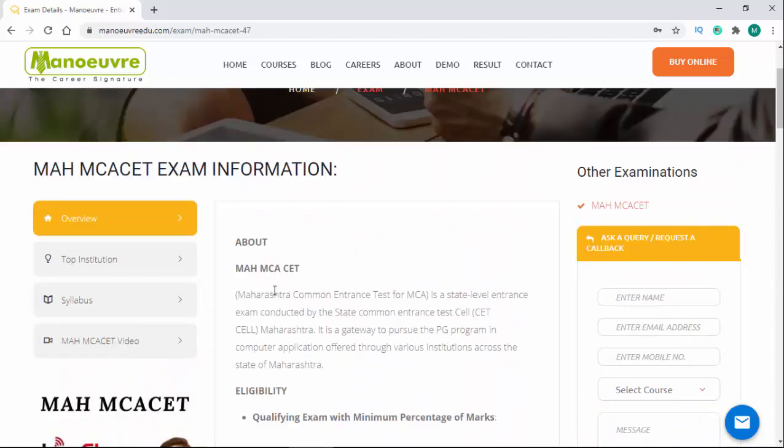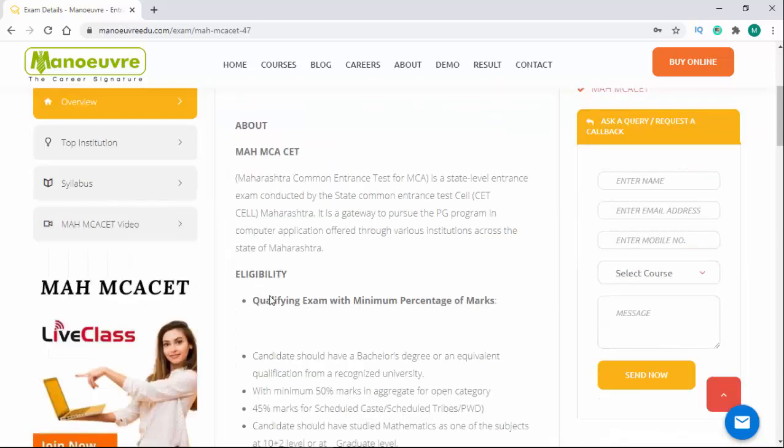So Maharashtra MCA CET is nothing but the Maharashtra Common Entrance Test for MCA, that is for Master of Computer Application. The Maharashtra Common Entrance Test for MCA is a state level entrance exam conducted by the CET cell, which is established by the government of Maharashtra. The full form is State Common Entrance Test Cell, that is your CET cell. It is a gateway to pursue the post-graduation program in computer application offered through the various institutes or colleges across the state. So guys, let's talk about the eligibility criteria.